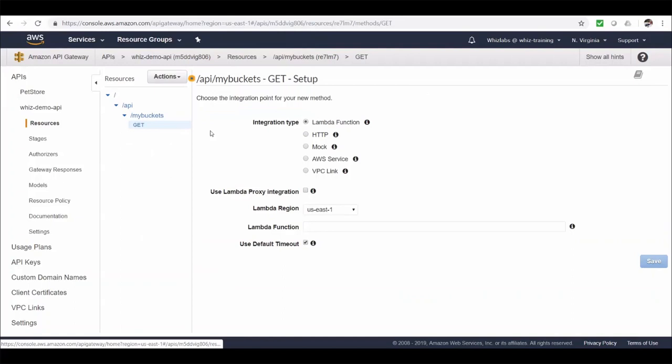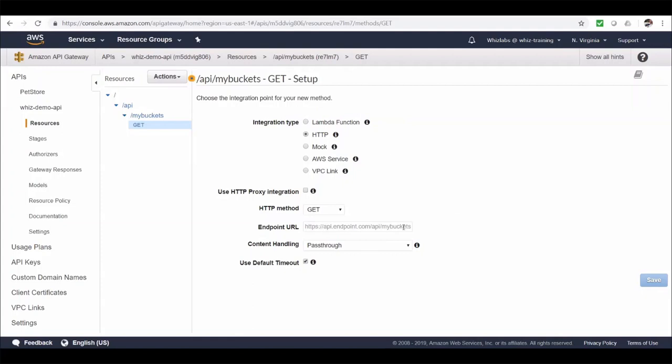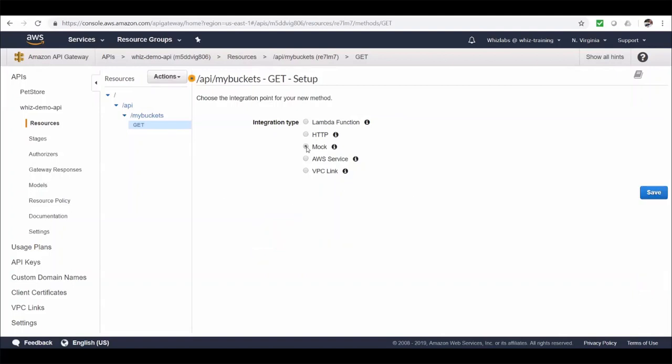All right, this is the list of integration types, the backend for API Gateway to forward the request to and perform the actual logic. Well, we have Lambda function, which we will visit later in the course. And then we have the HTTP option, wherein you call another endpoint, probably a REST service, located in your on-premise data center or in any of your VPC EC2 instances. And then we have the mock option. It doesn't make any request to backend services. It just returns a sample mock response.